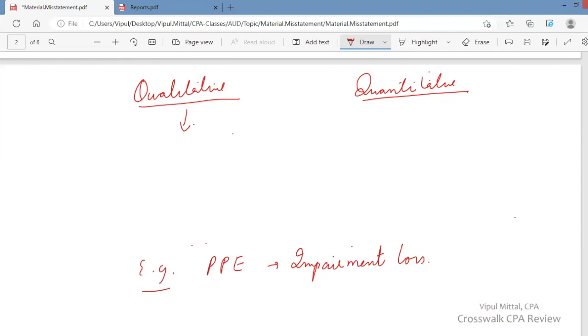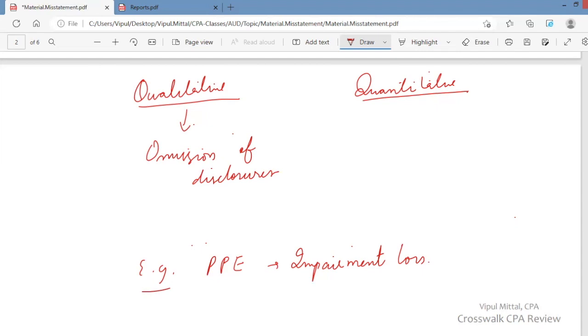Management is required to disclose events and circumstances that led to the impairment loss. So, what is the reason for this impairment loss? Management is required to make a disclosure regarding this under accounting standards. But management has not disclosed those reasons. So, there is an omission of disclosure. You may consider this a material misstatement.